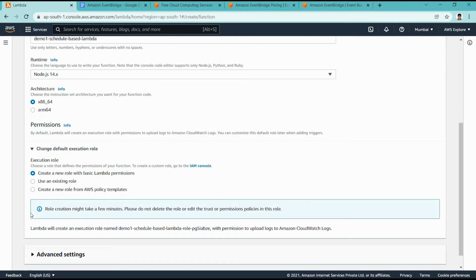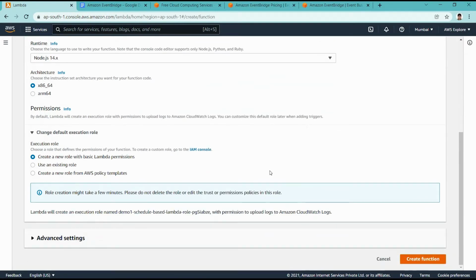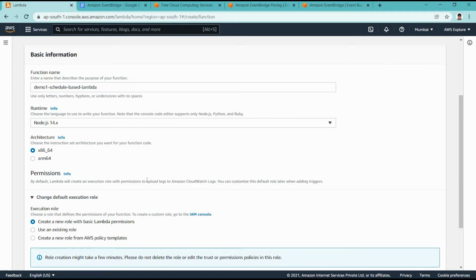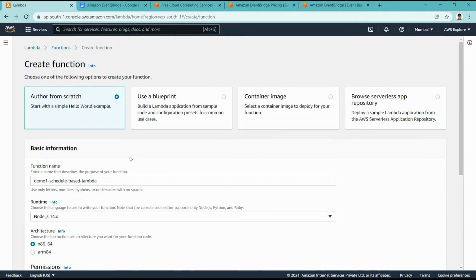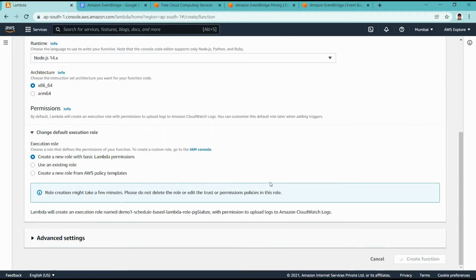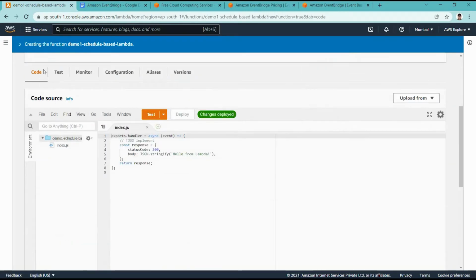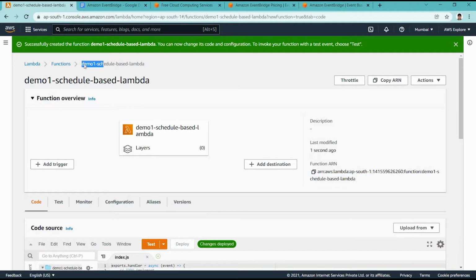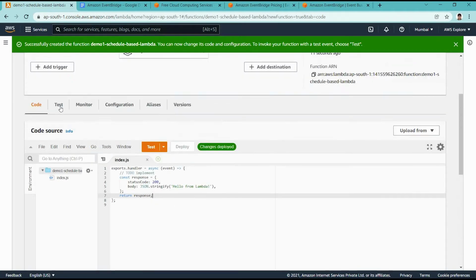I am picking the default permissions for this Lambda, and I am creating the function. Okay, so here we have a Lambda function created, demo one schedule based lambda, with the default Node.js code.